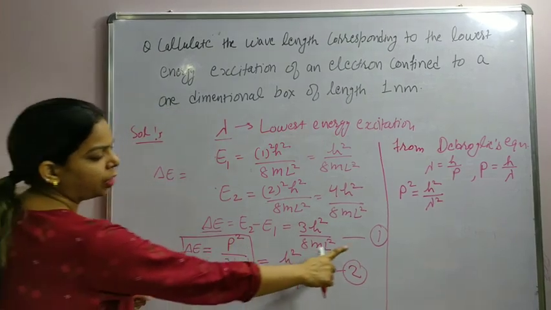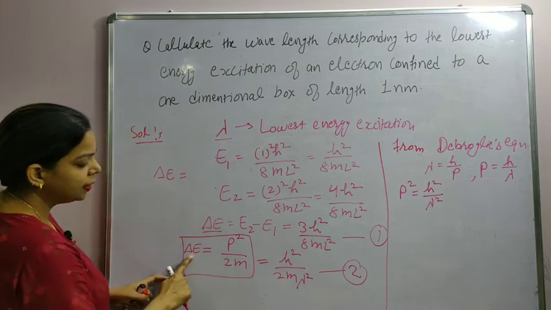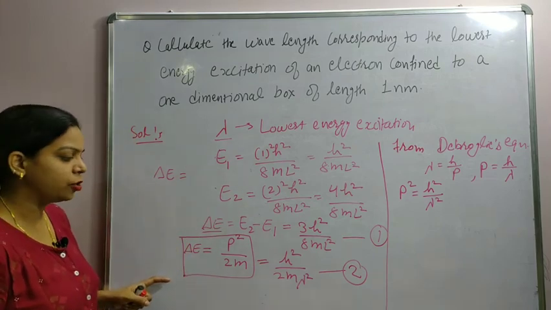Now compare equation 1 and 2. These both are the expression for this energy difference which corresponds to the first excitation.